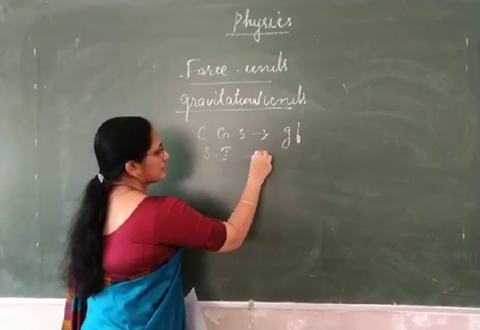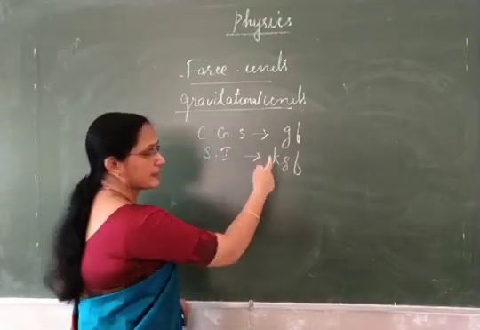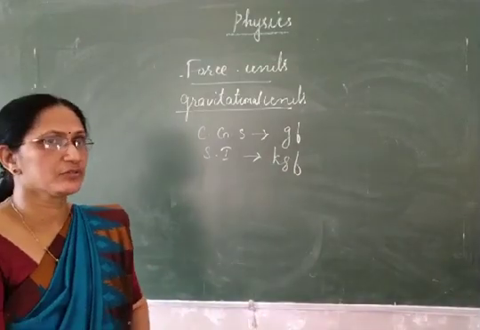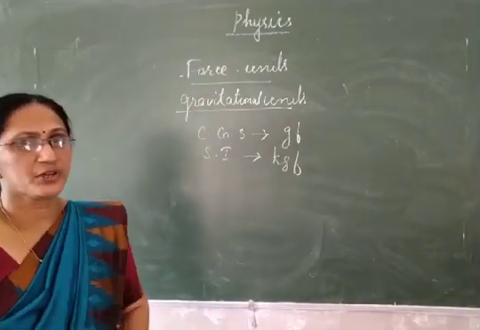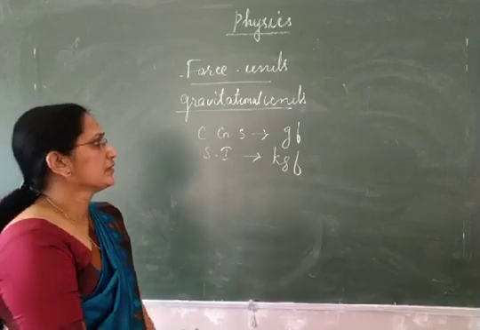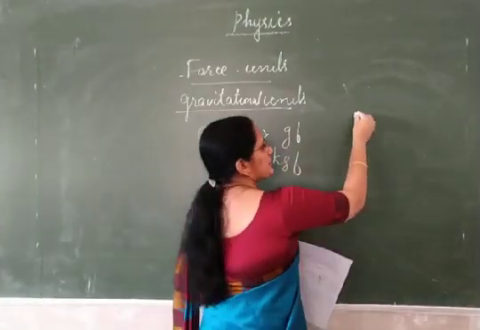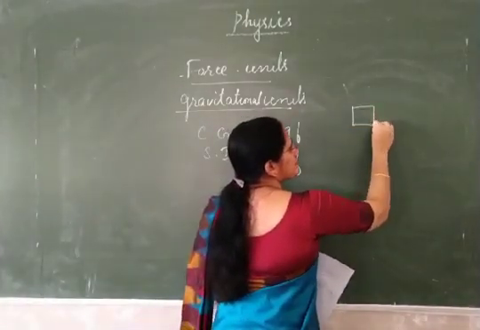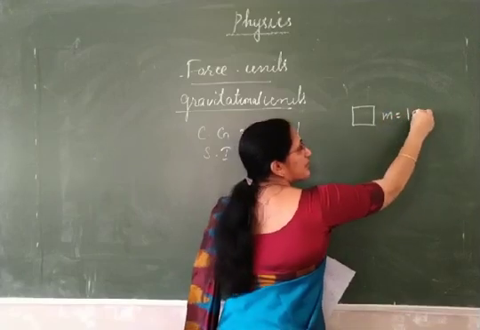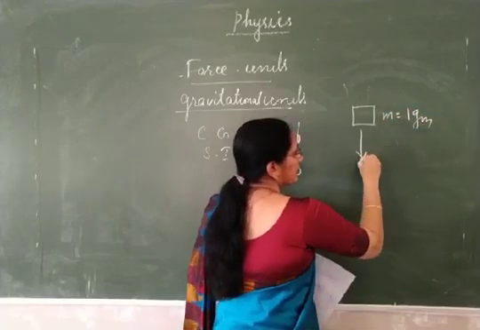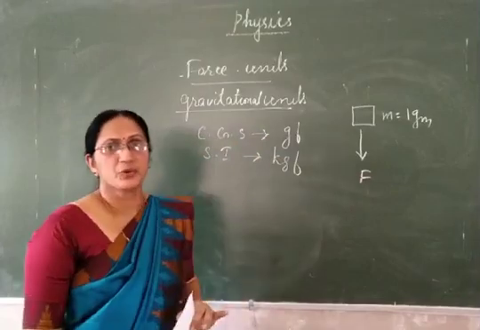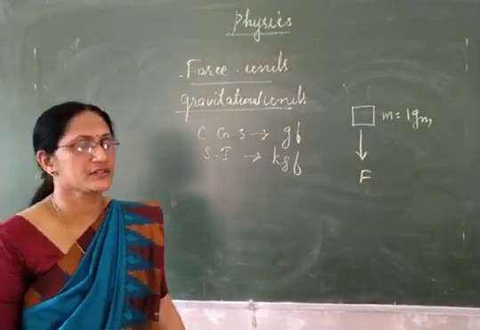CGS unit is gram force. SI unit is kilogram force. These are the two gravitational units of force. Now let us see the definition of each one. 1 gram force is the force with which a body of mass 1 gram is pulled by earth. You know, every object is pulled towards earth.